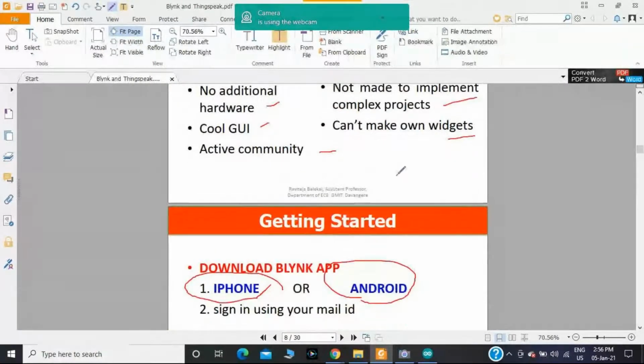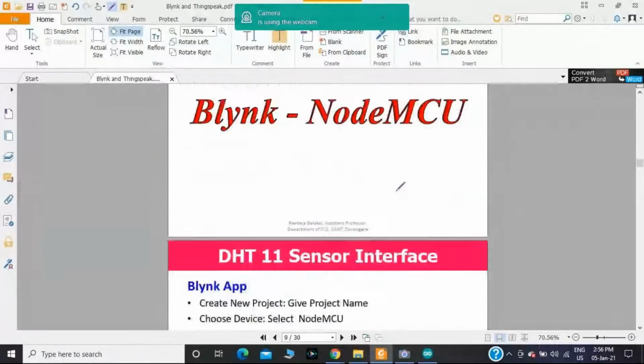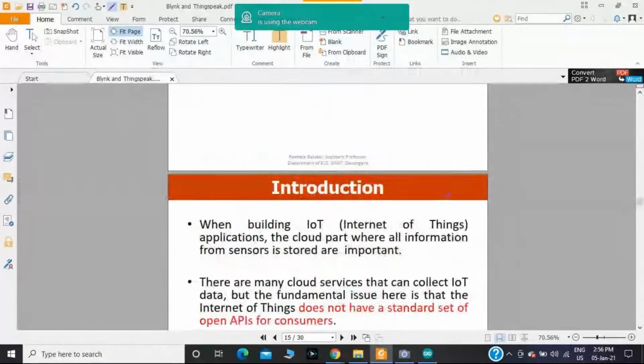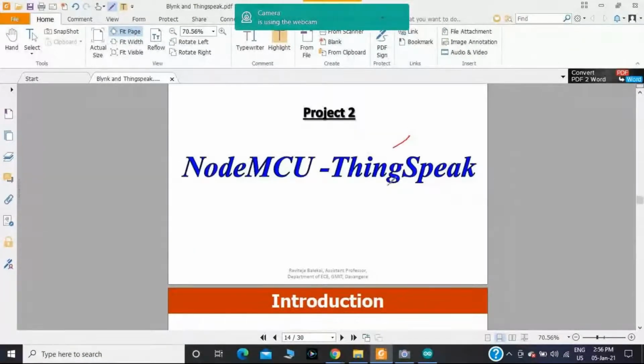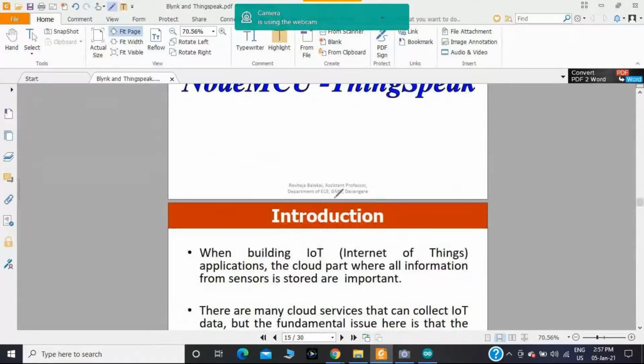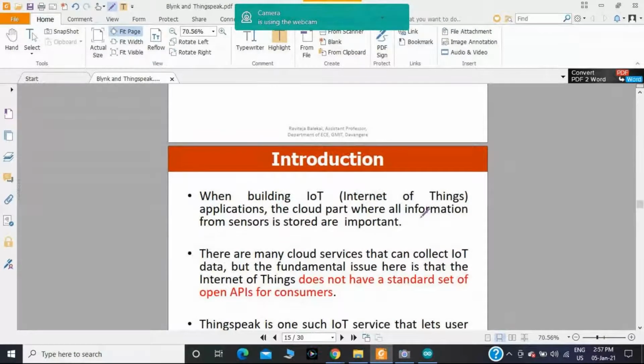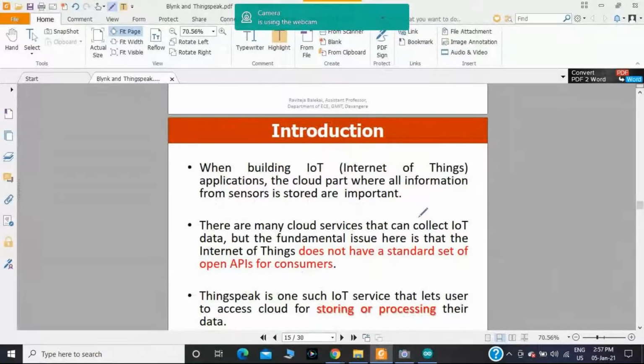Okay, next I will move towards ThingSpeak. Okay, what do you mean by ThingSpeak? When building IoT applications, the cloud part where all the information from sensors is to be stored is very important, because in IoT you should sense the data, then you should store the data, then you should process it, and you should analyze that particular data. That is what we are going to call IoT.